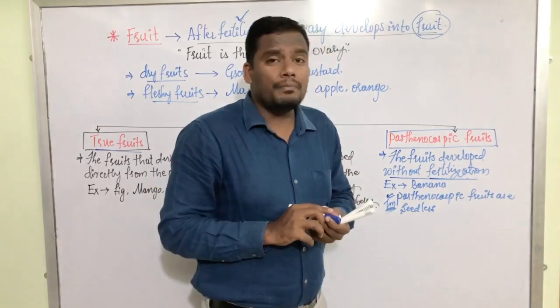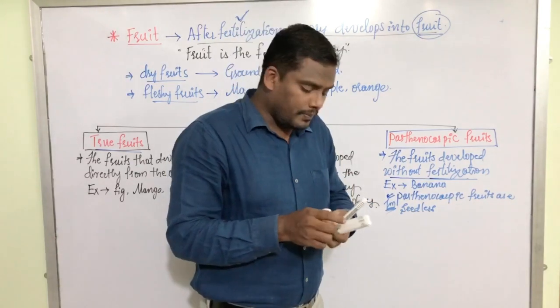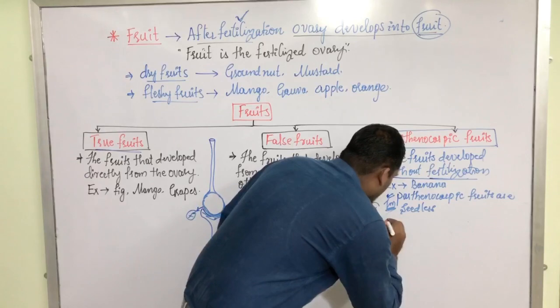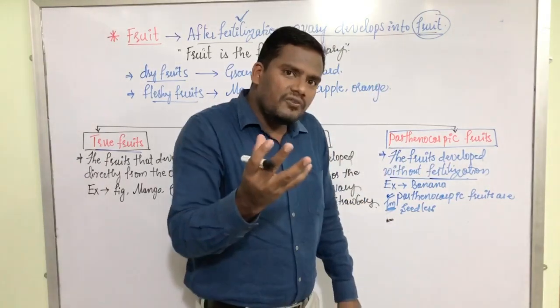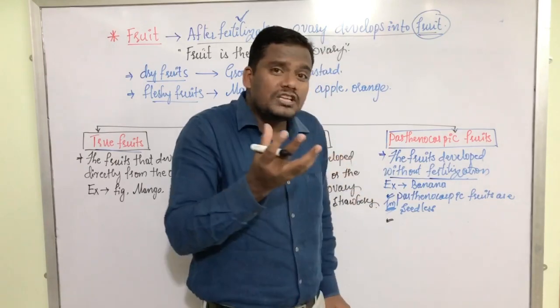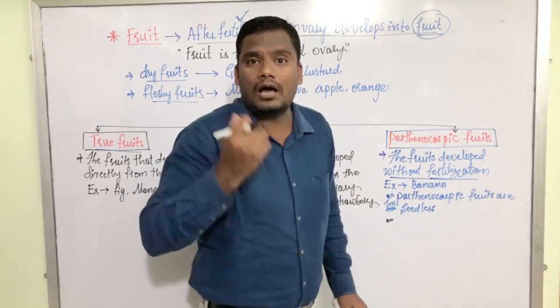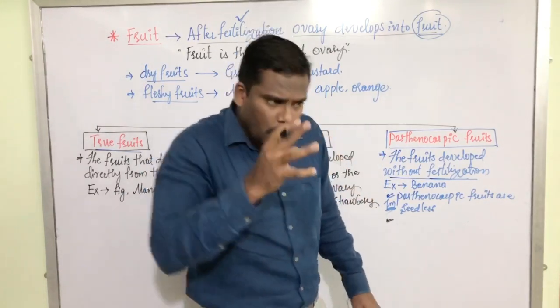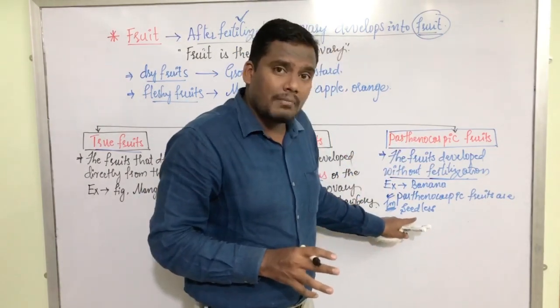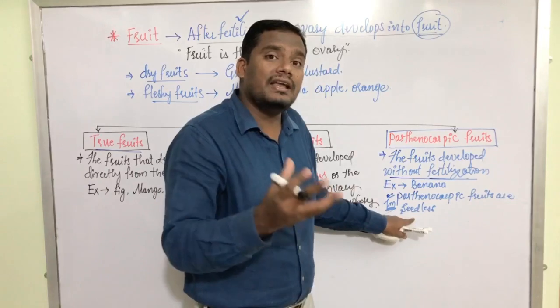Recently, plant breeders and crop developers are practicing artificial parthenocarpy. That means they are inducing the plant to produce parthenocarpic fruits. They are forcing the plants to produce seedless fruits, because in the market seedless fruits are in demand.